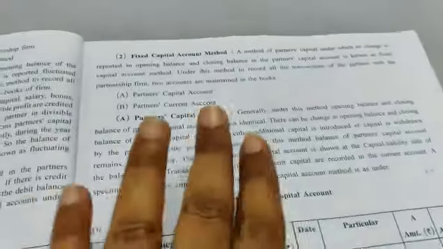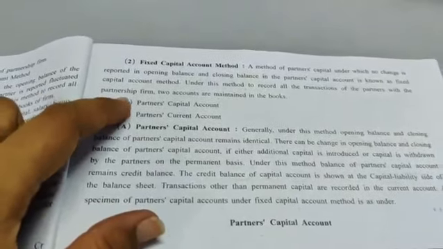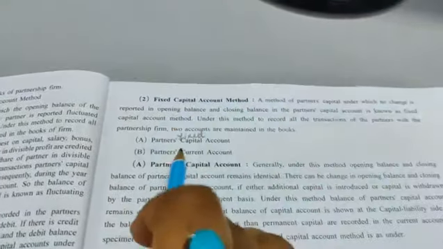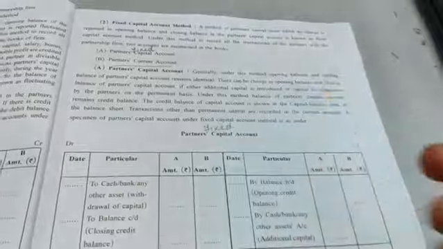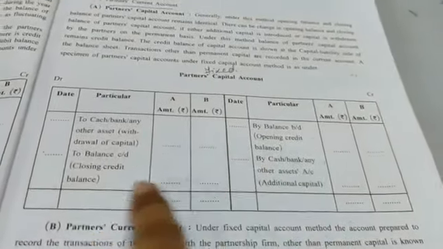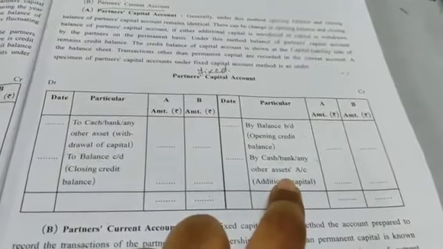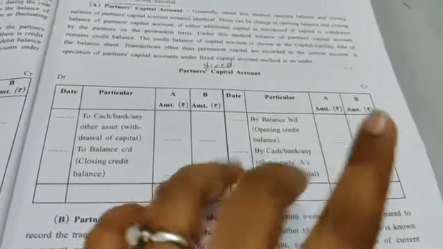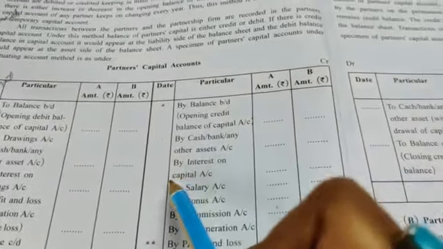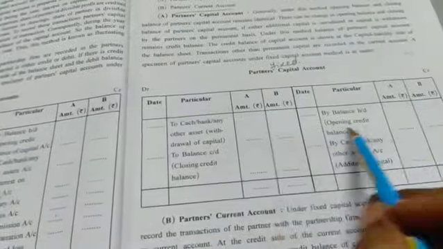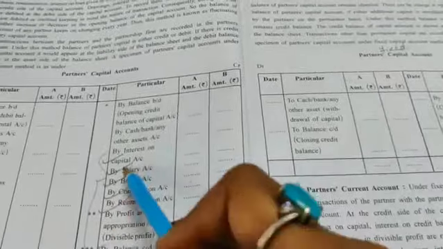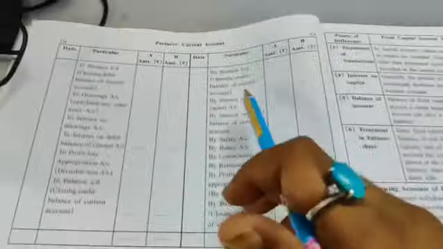Next is fixed. In fixed, how many types of accounts are there? Two: the partner's fixed capital account, and the partner's current account. So here there will be two separate accounts. In the fixed capital account, only capital is to be recorded, or any asset if you are bringing furniture or anything, then you record it here. Nothing else. For example, interest on capital, salary, bonus, commission, remuneration: these items won't come in fixed capital. These all go to the current account, which is the other account you are preparing.